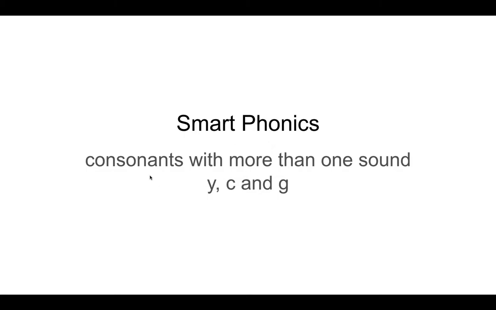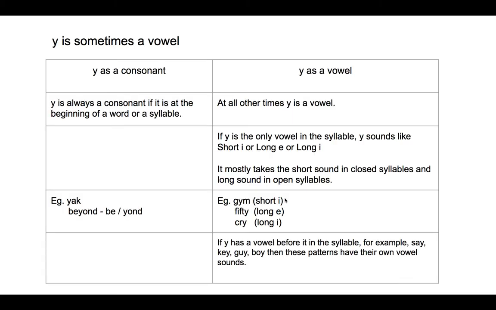Today we are going to see about consonants with more than one sound. The consonants Y, C and G have more than one sound. We know that Y is a consonant, but Y is sometimes a vowel. Y is always a consonant if it is at the beginning of a word or a syllable.